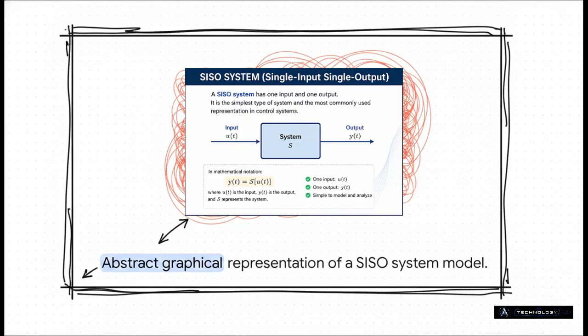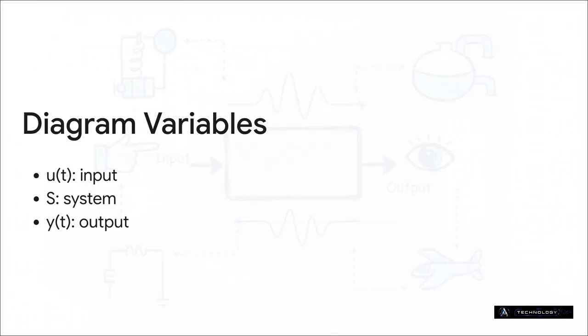Now, what's really interesting about this slide is how it serves as the ultimate visual anchor for our analysis. Look at how it captures a complex operational state using just a simple directional flow, right? We absolutely don't need some crazy detailed schematic of a physical circuit or a mechanical linkage to understand the fundamental process here. This simple block elegantly distills the entire story of a dynamic system into three basic things: an input, a transformation, and an output. So let's break down those specific variables step by step.